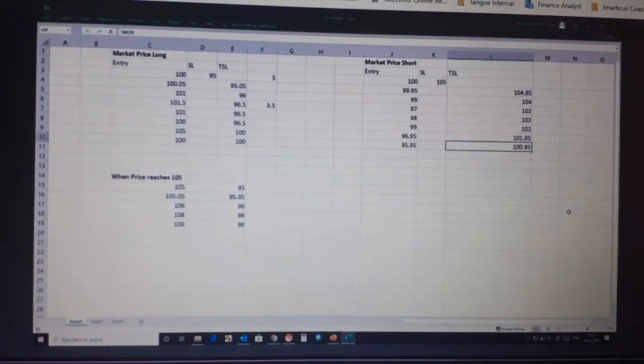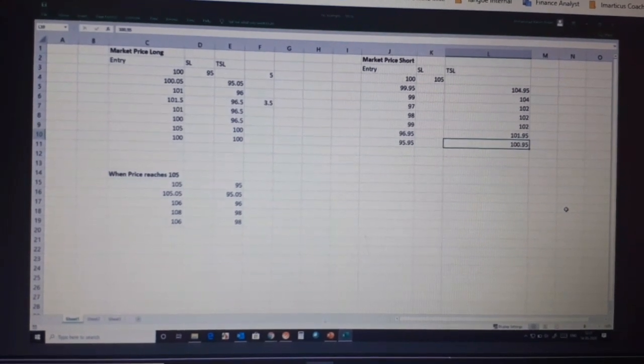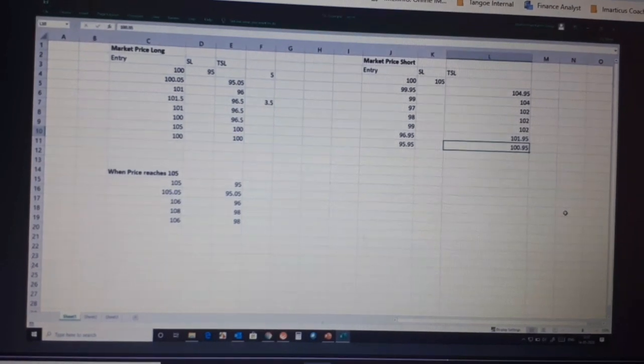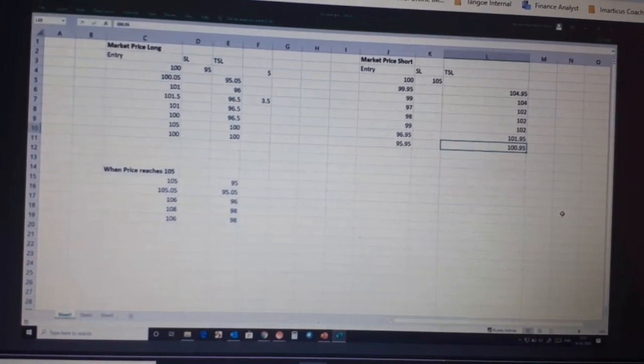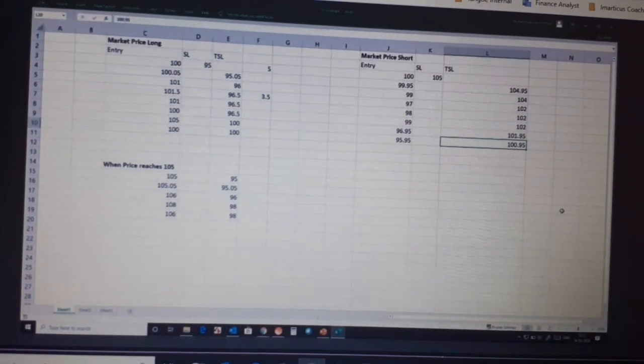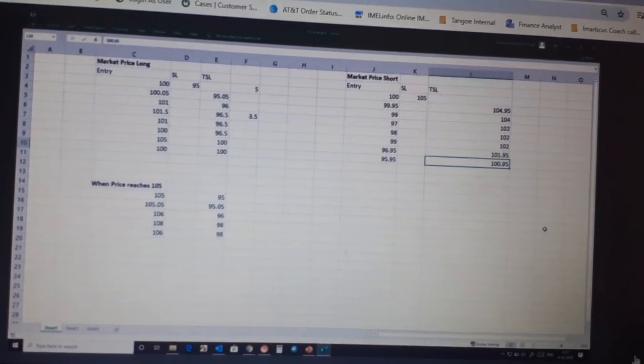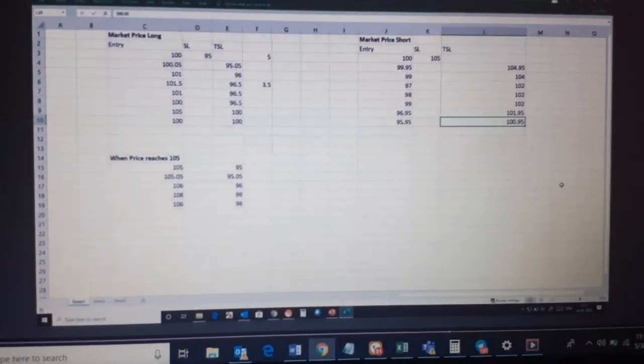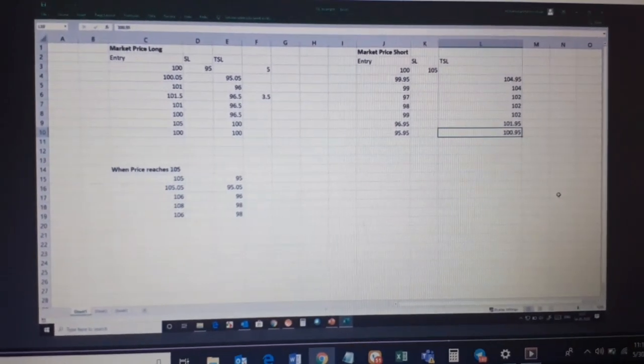No. Once you put your trailing stop loss, you cannot remove it. And even once you put your order, you cannot convert or modify it to a trailing stop loss order. You have to cancel it and then convert it to a trailing stop loss order before it hits your entry.